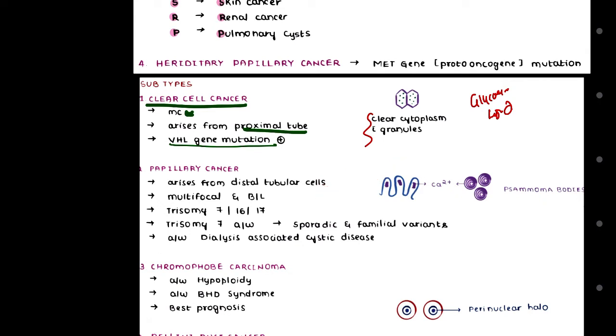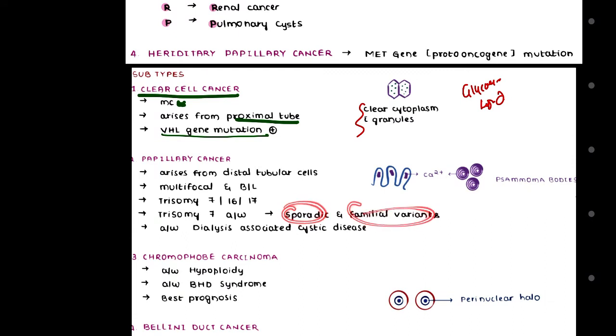Now it is multifocal and bilateral, the opposite of our clear cell cancer, which was unifocal and unilateral. It is because of sporadic and familial variants. Both are associated with trisomy 7, whereas trisomy 16 and 17 are related only to the sporadic variant. This papillary carcinoma is also seen in association with dialysis-induced cystic disease.